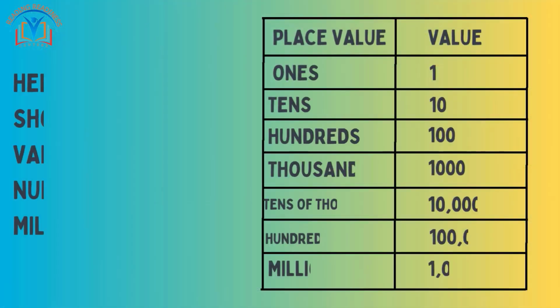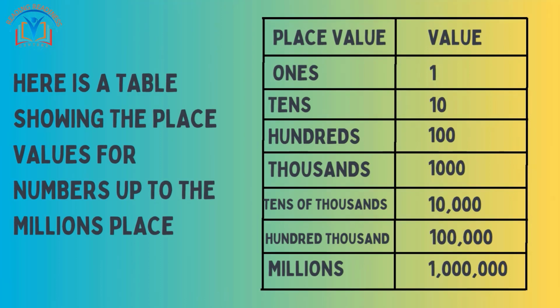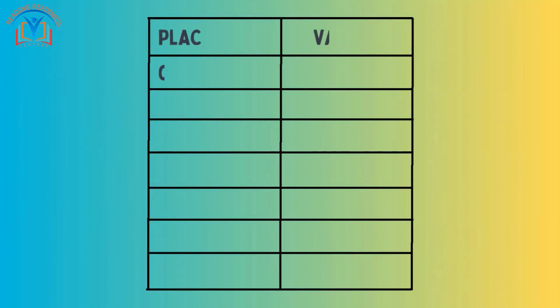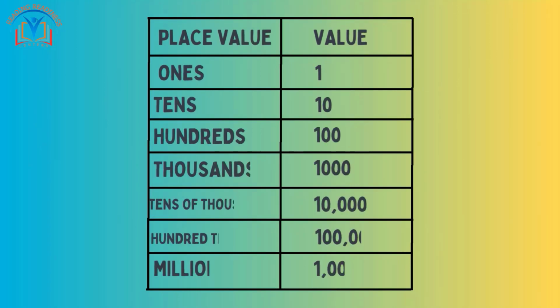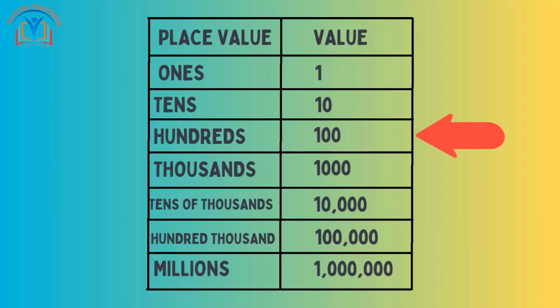Here is a table showing the place values for numbers up to the millions place. To understand this table, it is important to know that each place value to the left of the ones place is 10 times greater than the place value to its right. For example, the hundreds place is 10 times greater than the tens place, and the thousands place is 10 times greater than the hundreds place.